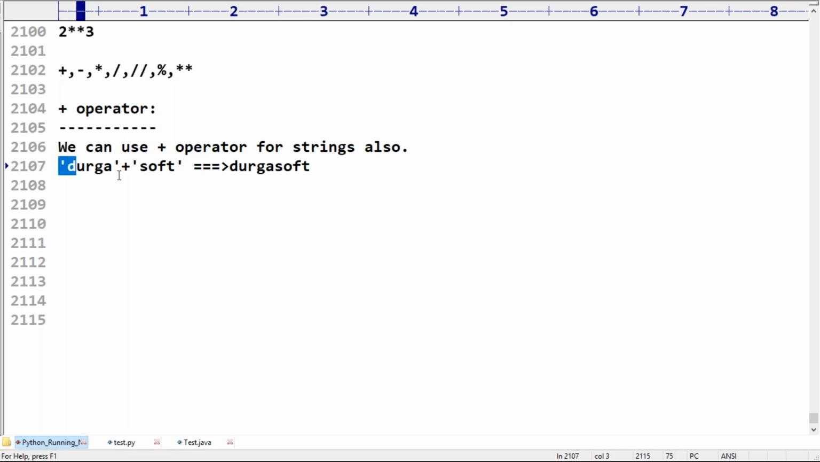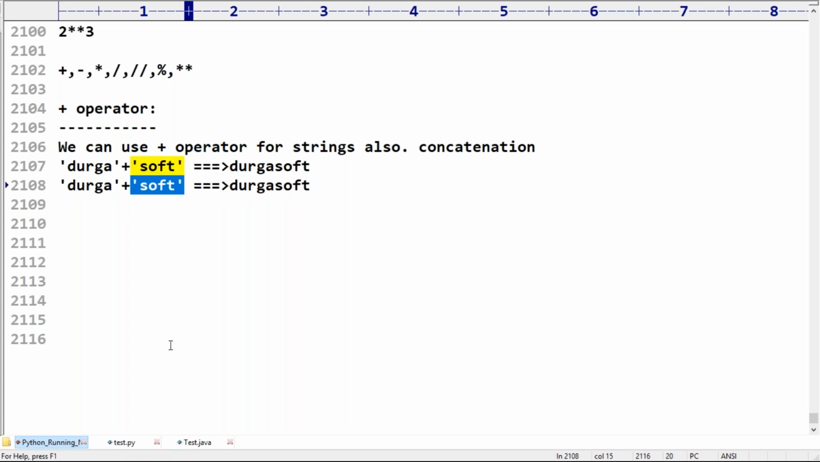So please make sure, sir. If we apply the plus operator to strings also, no problem. Then it simply acts as a concatenation operator, concatenating two things into a single one. But here one small twist is there. Especially the people who are coming from a Java background, have a look once, sir.